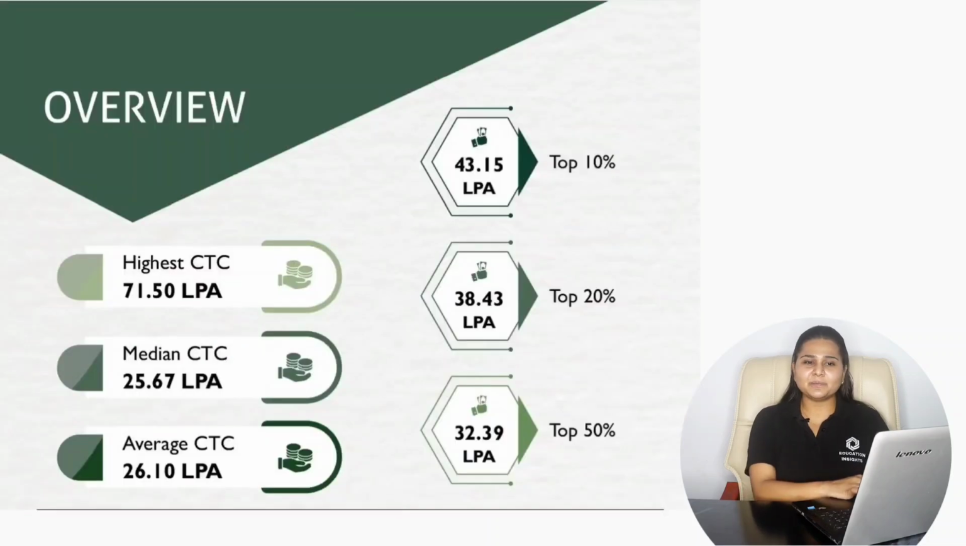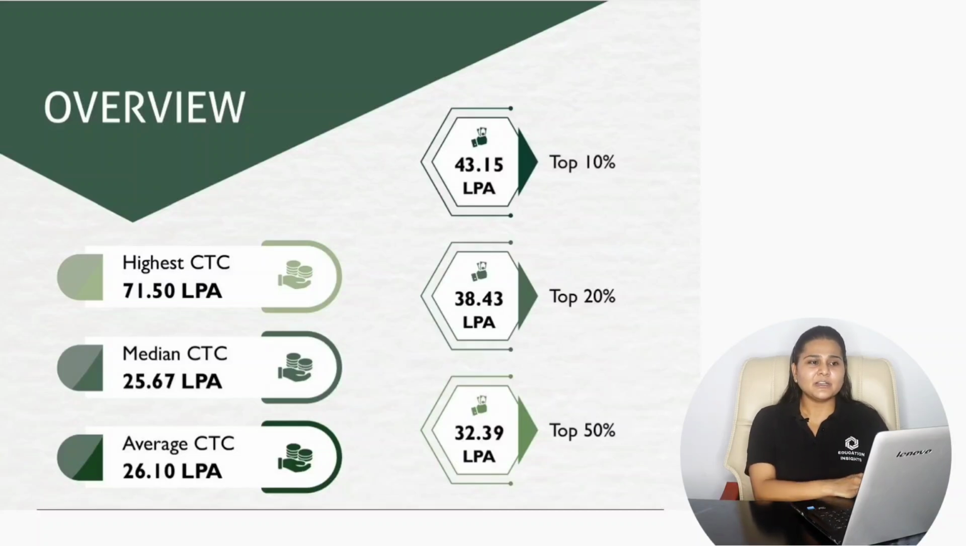If we consider the overall placement for the batch of 2020 to 2024, the highest CTC offered with the Indian Institute of Management Shillong is 71.50 lakhs per annum. The median CTC offered was 25.67 lakhs per annum, and the average CTC is 26.10 lakhs per annum. The top 10% candidates have an average salary package of 43.15 lakhs per annum, the top 20% have 38.43 lakhs per annum, and the top 50% have 32.39 lakhs per annum.